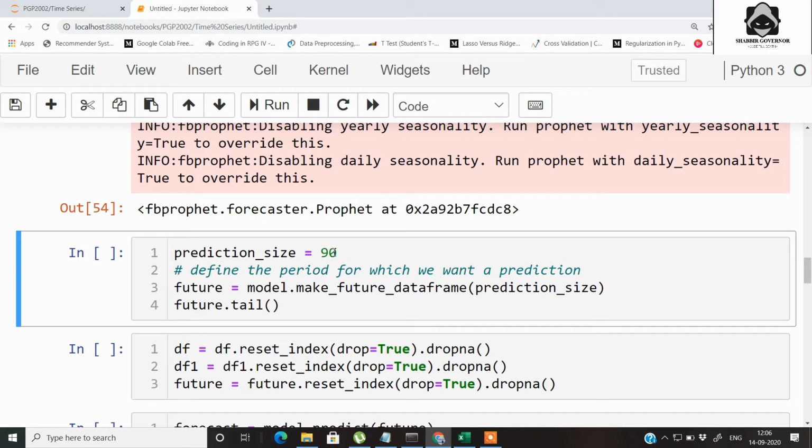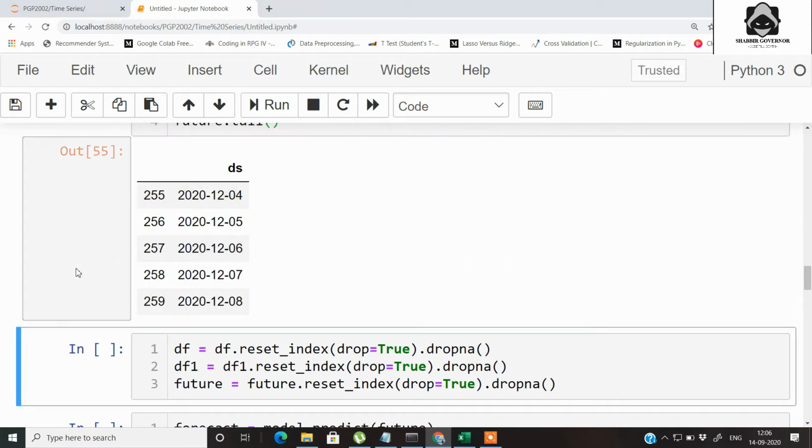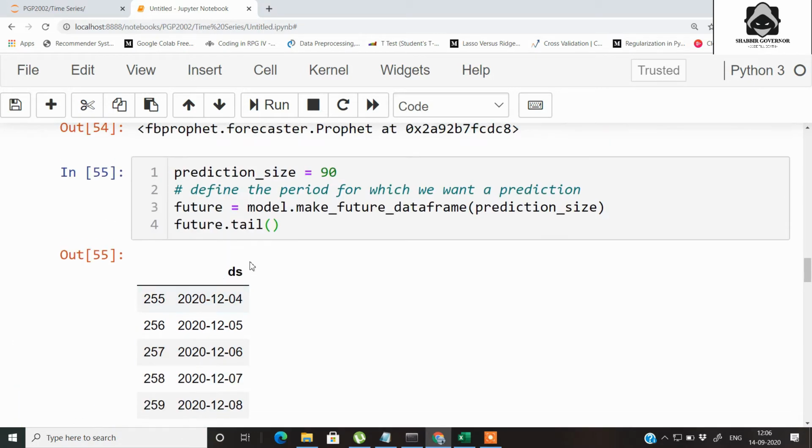I have declared 90 for 3 months, and then initialized an object called future, and on the model we are making a future data frame for the number of dates that we want. When you run this cell, you will see that we get a new ds with all the dates that we want the prediction for.